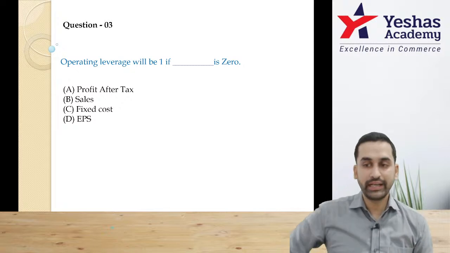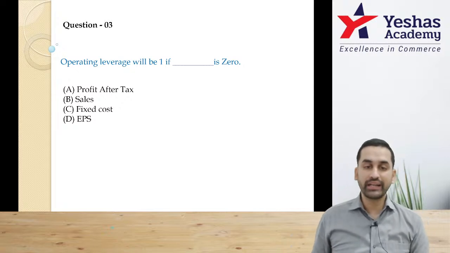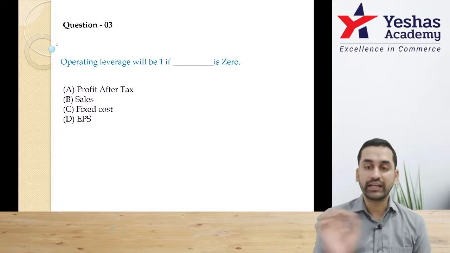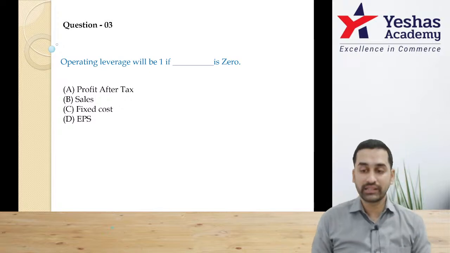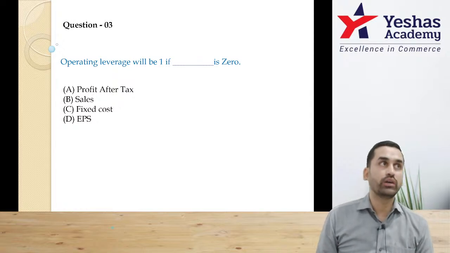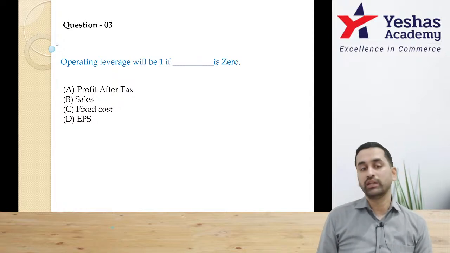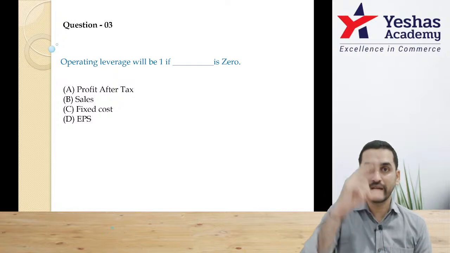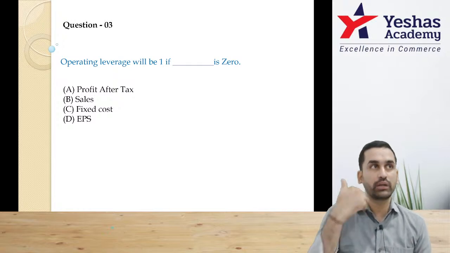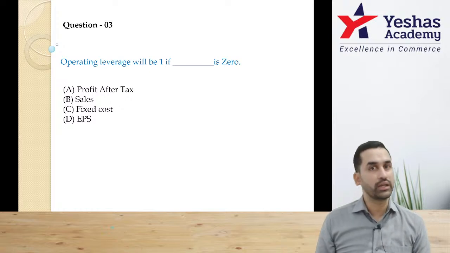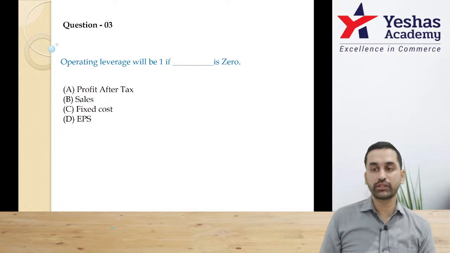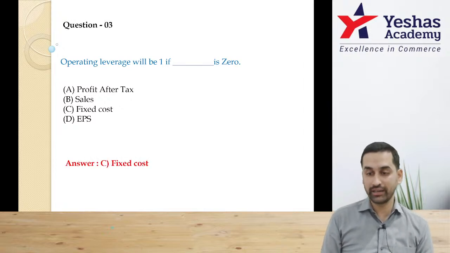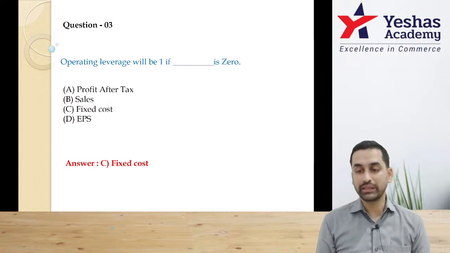Question number 3. Go slow. Read and understand first. Operating leverage will be 1 if dash is 0. First, understand operating leverage. What is the formula? Contribution divided by EBIT. Now, operating leverage should be 1. That means contribution divided by EBIT, both numbers should be same. If contribution is 5,000, EBIT should also be 5,000. That means in between, fixed cost should be 0. Hope you are able to understand the question properly. Question number 3. Correct answer is option C.